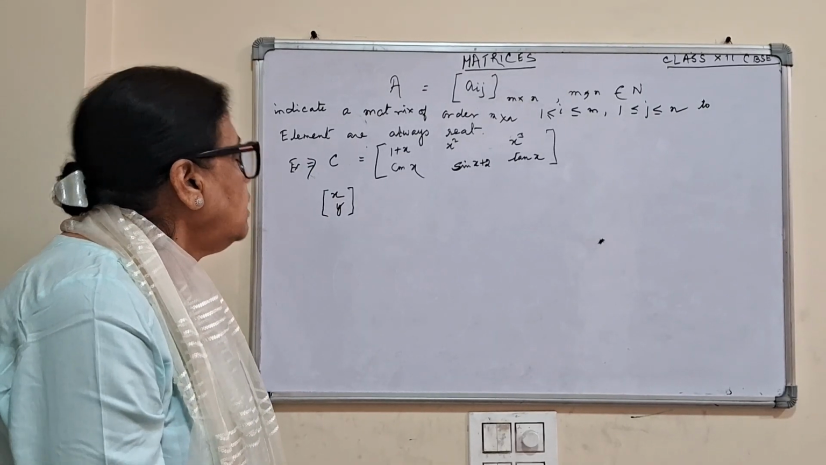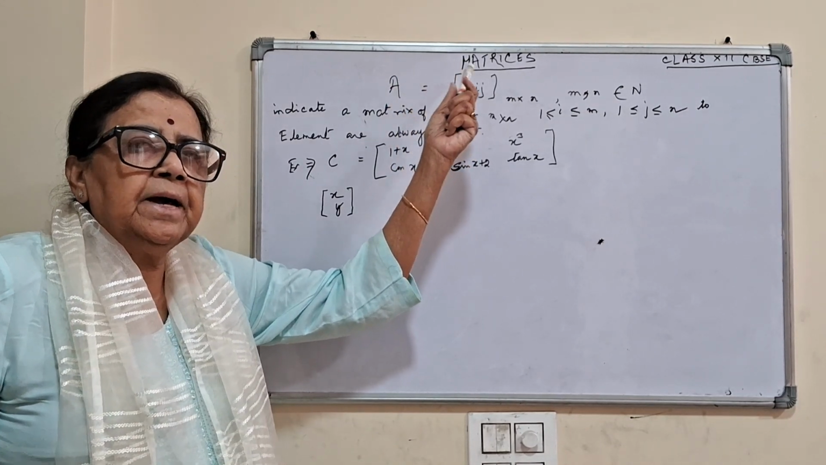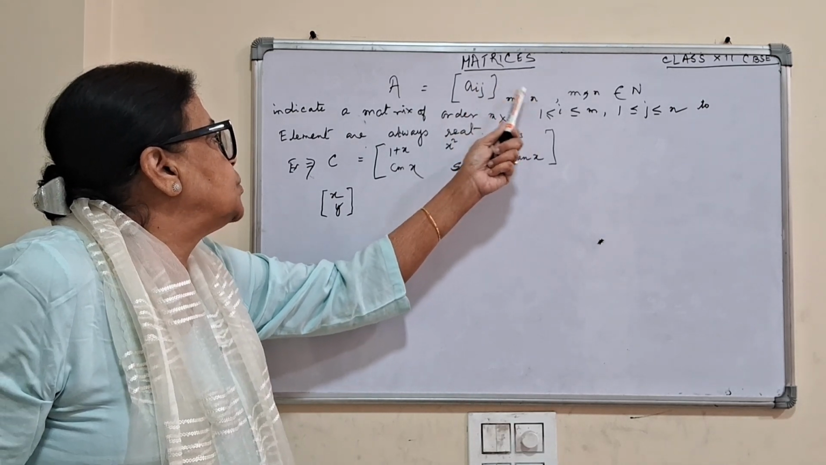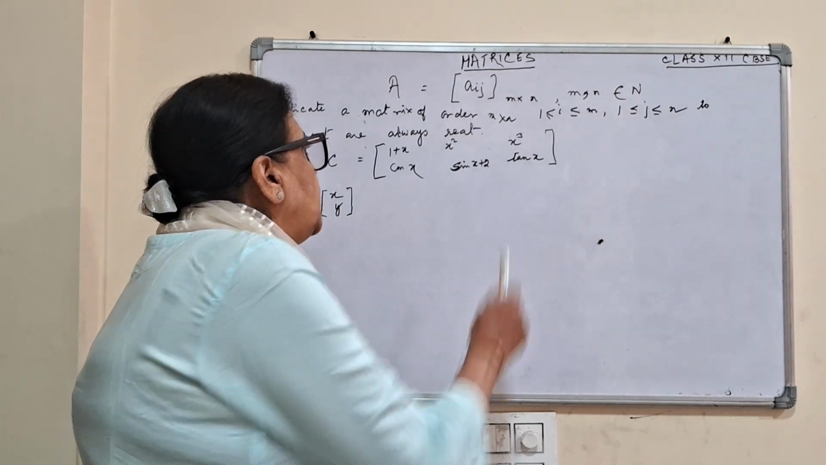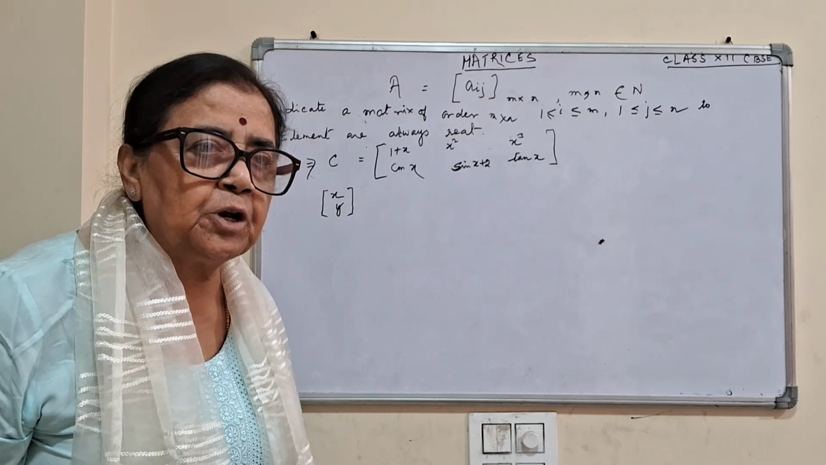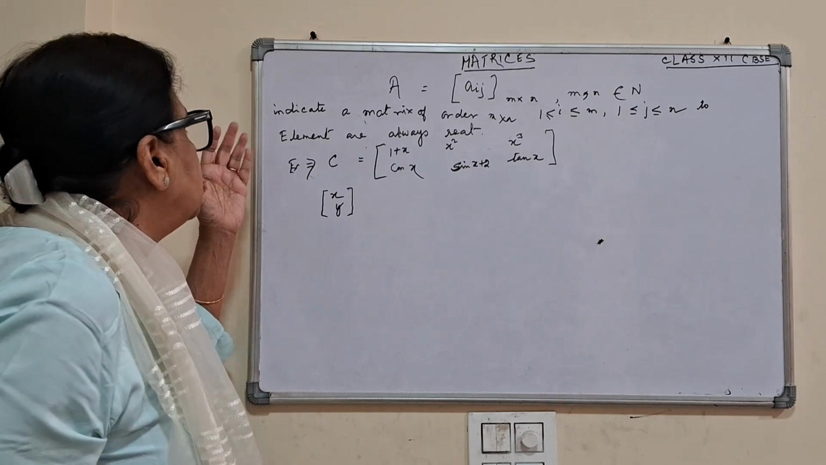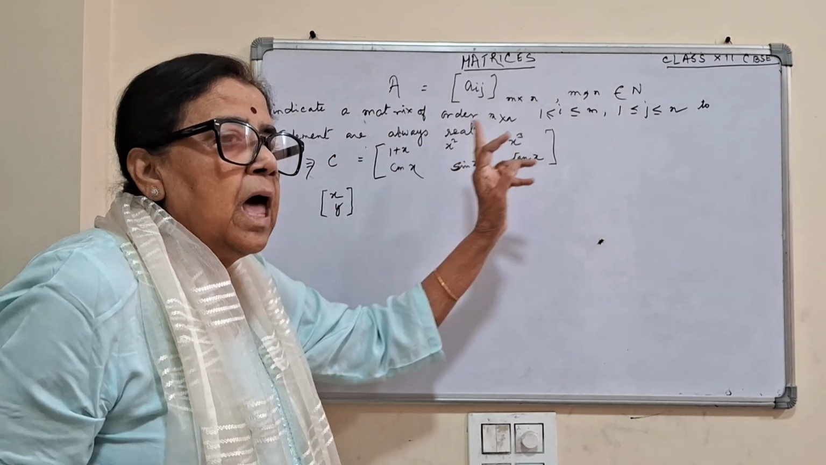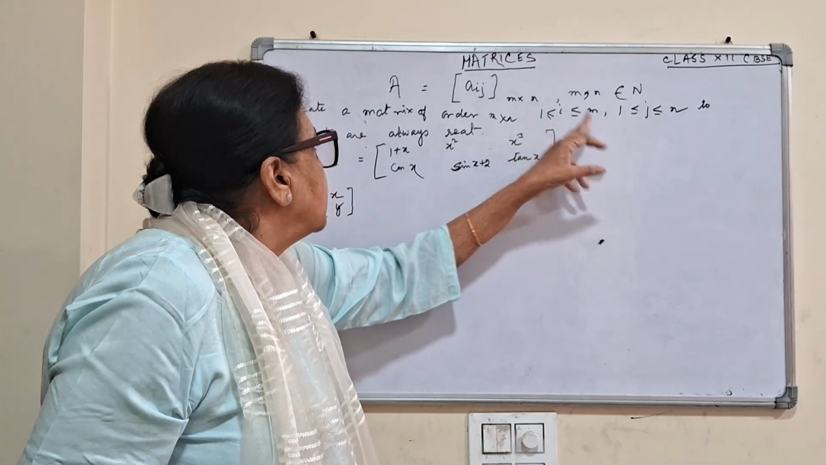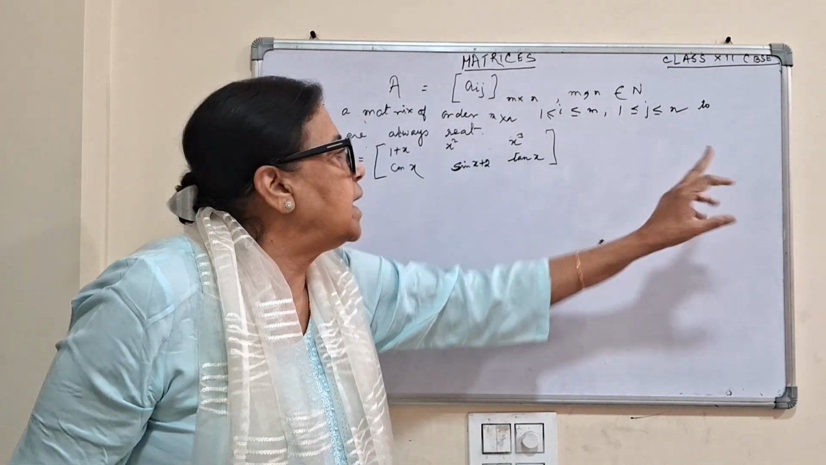Now, A is a short form of that. I have written capital A is equal to Aij, i is 1 to m and j is 1 to n. M comma n are natural numbers and indicate the matrix of order m into n. 1 less than or equal to i less than or equal to m is the row, and 1 less than or equal to j less than or equal to n is the columns.